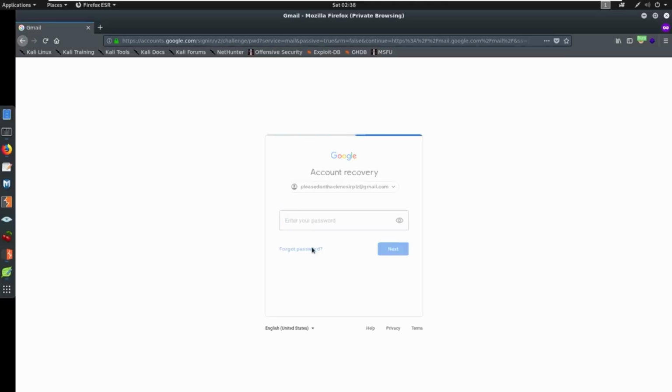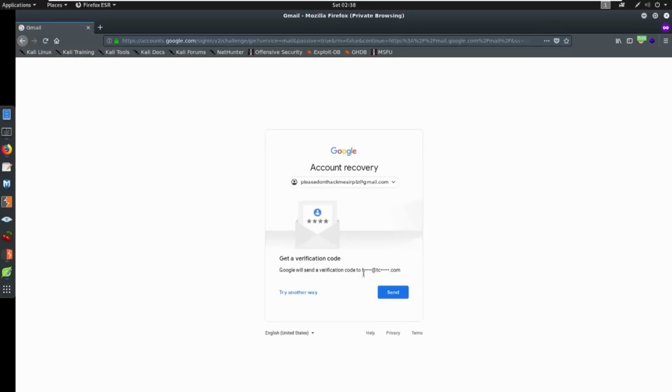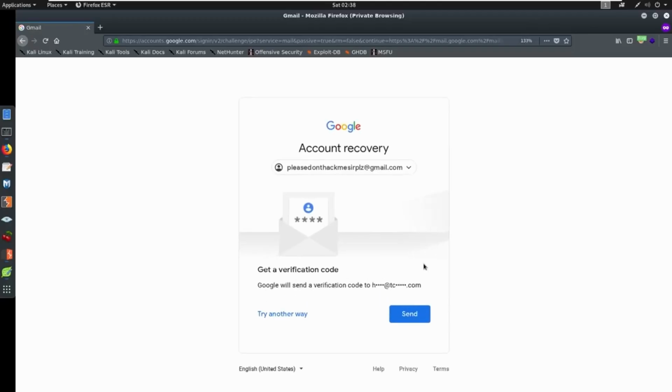You can come to forgot password and it's going to say, what's the last password you remember using? I don't know. Let's try another way. You come down here and it says, hey, let me make this bigger. Google will send a verification code to H, and it shows you the rest of the digits here, and then at TC here. That would give you a pretty good indication, if you're tracking who your subject is, that this email could tie to somebody else. Look, this is Heath at tcm-sec.com. Okay, so this email belongs to me. This is tying back to me.